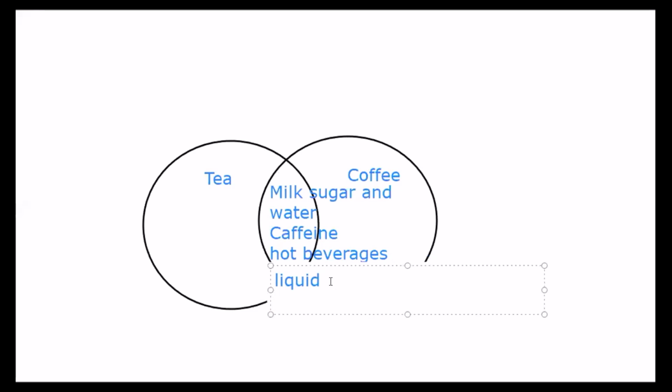Okay, what else? What are some other common things between them? Madam, both have a brown color, brown and blackish. Okay, very good. They have a common color. What else?